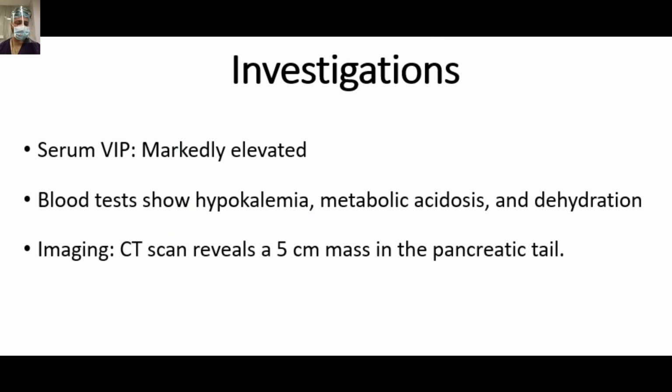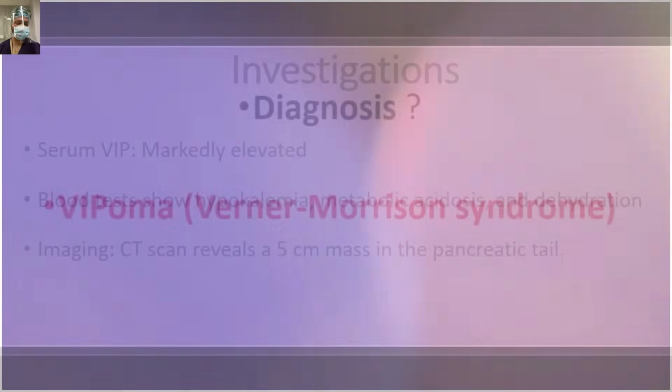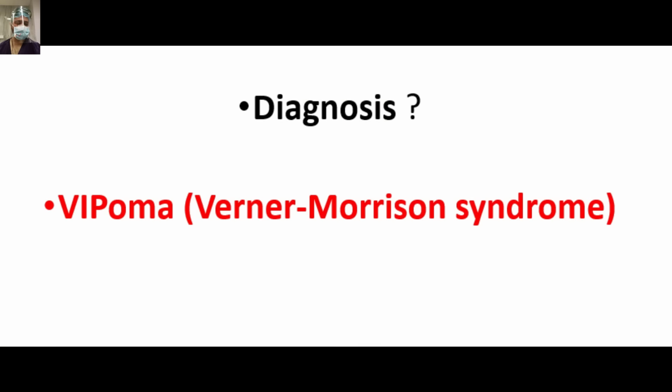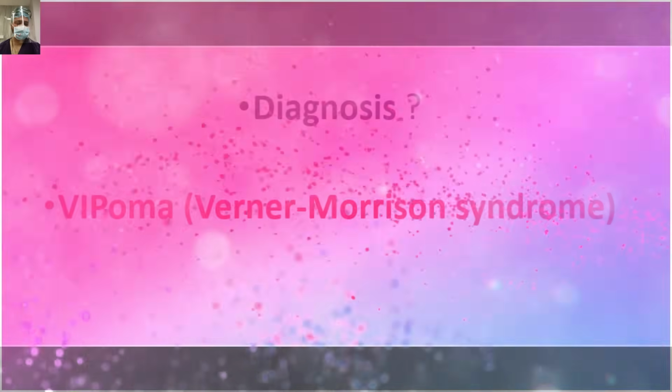On investigation, the serum VIP levels were markedly elevated. Blood tests show hypokalemia, metabolic acidosis, and dehydration. Imaging, CT scan, revealed a 5 cm mass in the pancreatic tail. Diagnosis is VIPoma, the Verner-Morrison syndrome, or WDHA, watery diarrhea, hypokalemia, achlorhydria syndrome.